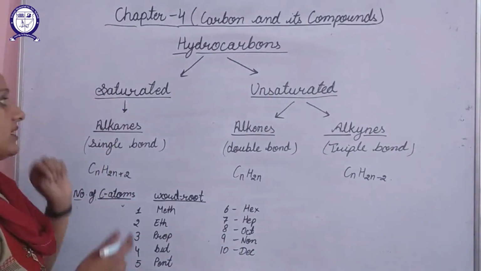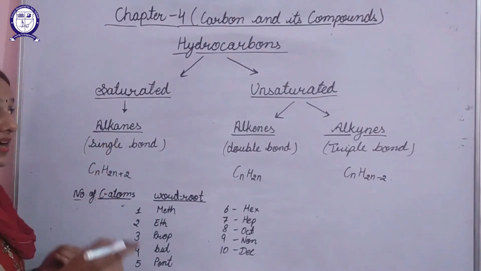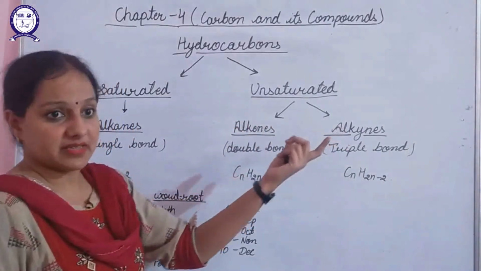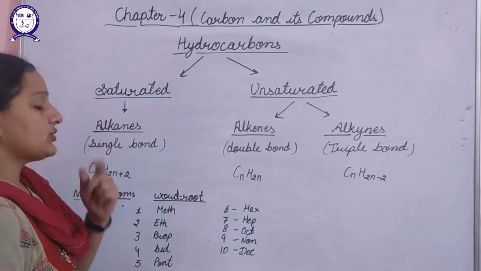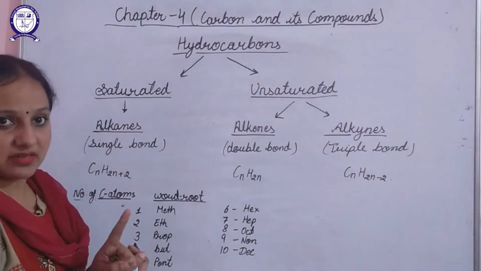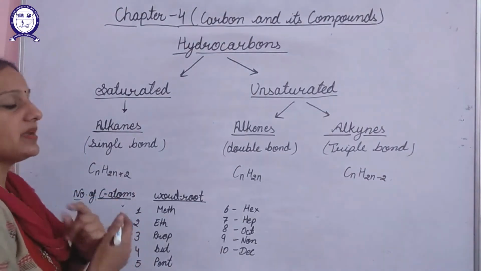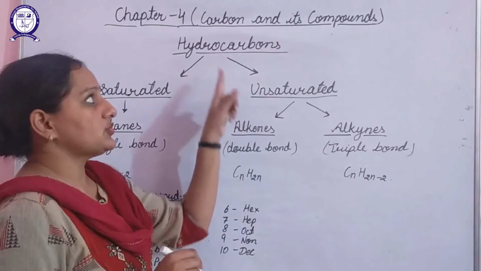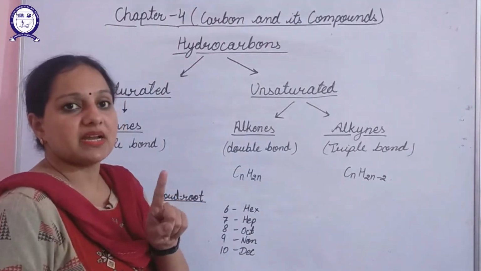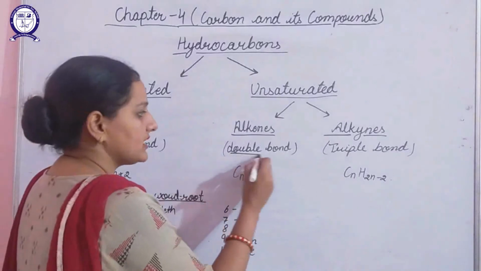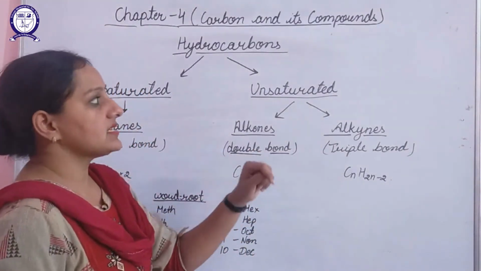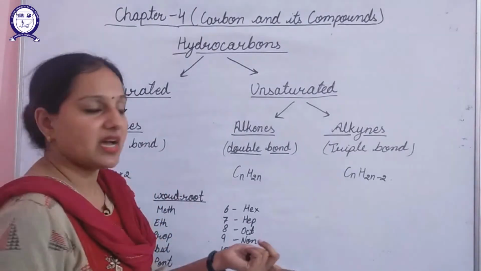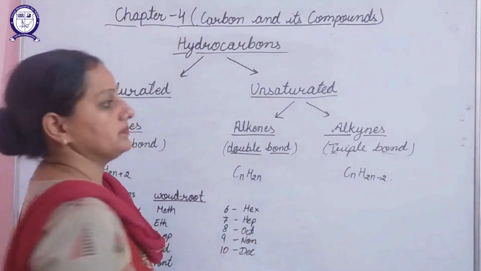Now the saturated hydrocarbons are alkanes. Unsaturated hydrocarbons we can further classify as alkenes and alkynes. Alkane is a saturated hydrocarbon in which one carbon atom is linked to another carbon atom using a single bond only. Alkene is an unsaturated hydrocarbon in which one carbon atom is connected to another carbon atom using a double bond. Alkyne is an unsaturated hydrocarbon in which one carbon atom is connected to another carbon atom using a triple bond.